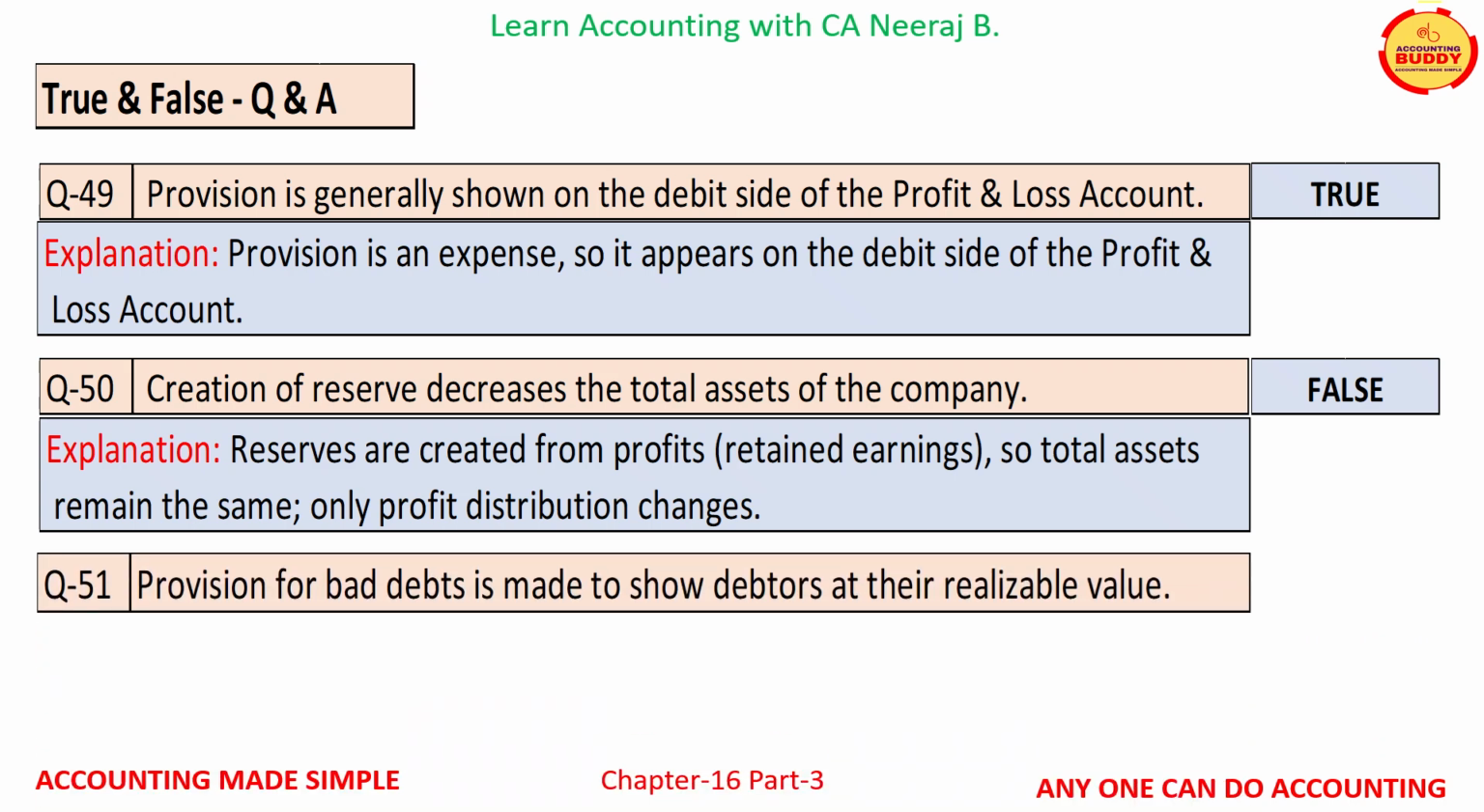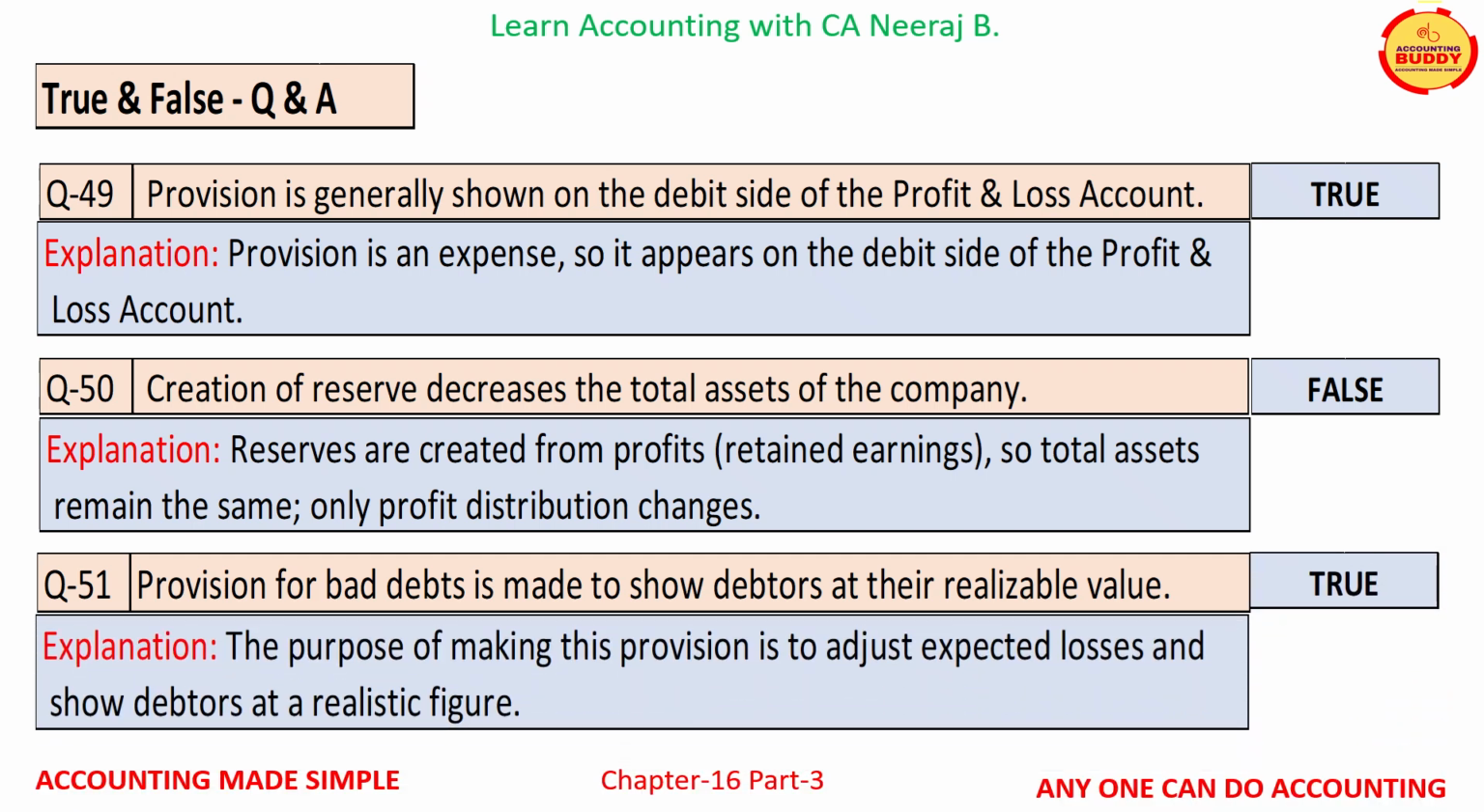Question number 51 is, provision for bad debt is made to show the debtors at their realizable value. This is a true statement. Purpose of making this provision is to adjust expected losses and show debtors at a realistic figure.